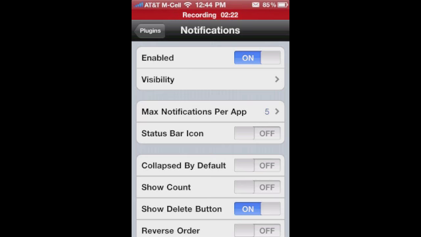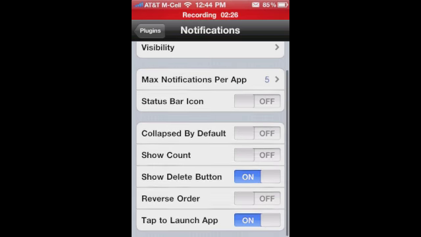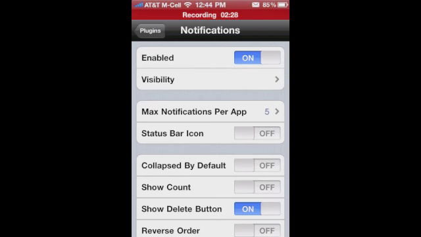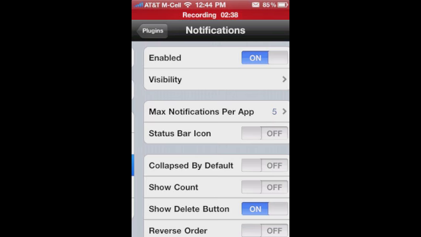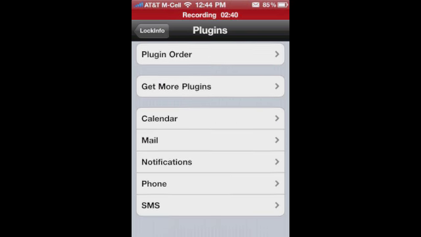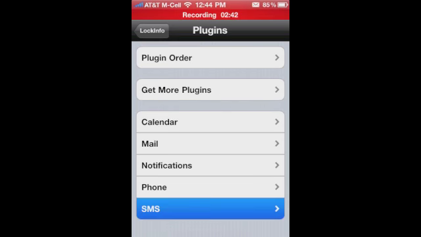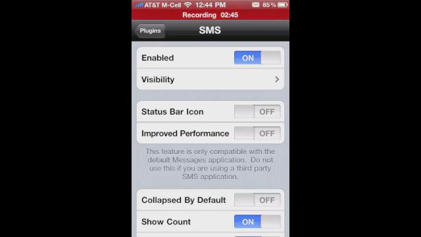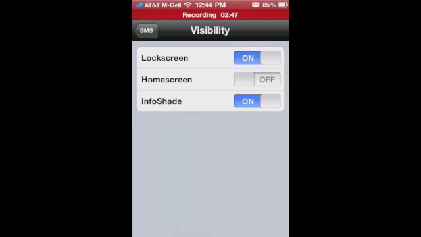What I do is I have Boxcar configured to launch Tweety or Osfoora or whatever Twitter client I'm using at that time, and I'll click that notification right from the lock screen, and it'll pop me right into my Twitter client. So that's why I don't really install the Twitter plugin. That and the fact that the Twitter plugins you have to set to refresh at intervals, and that drains your battery pretty quick. SMS, okay, let's jump into visibility here.